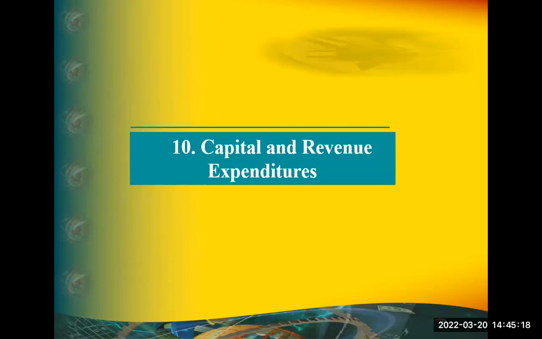If you buy raw material, if you pay electricity bill, if you pay rent, all those expenditures are called as revenue expenditure. If you buy a motorcycle, motor car, building, plant, machinery, all these things are called as capital expenditure. Difference between capital and revenue. Capital expenditure will result in creation of assets. Revenue expenditure will help the fixed asset to generate income.